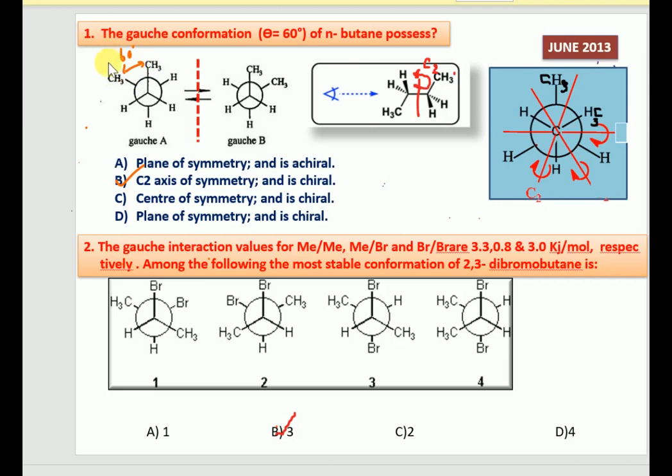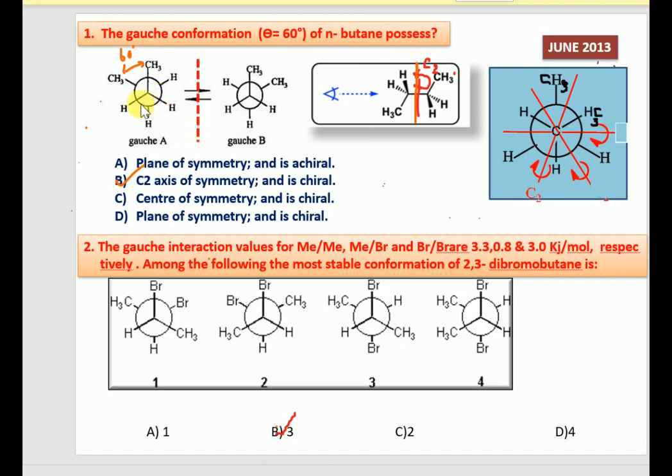And here the Gauche conformation of n-butane, particularly if we observe, has a C2 axis of symmetry. We can also notice in the Newman projection that it has a C2 axis of symmetry. And also, even though n-butane is achiral and doesn't have a chiral conformation, in the gauche form it behaves as chiral.